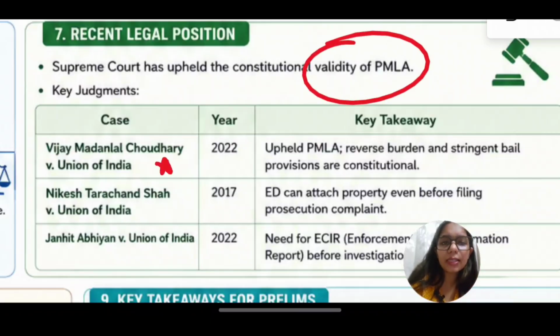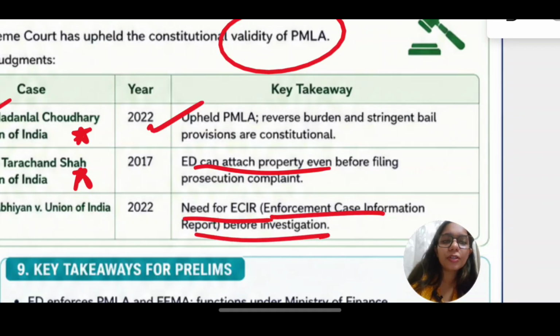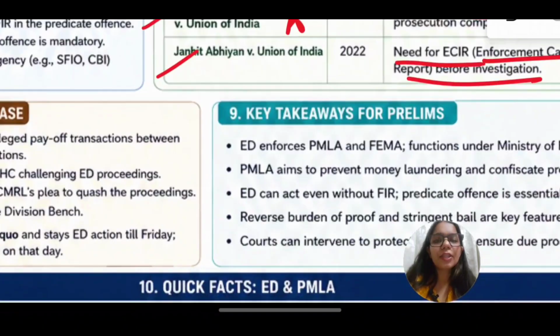These are the cases that you might want to remember: Vijay Madanlal Choudhary case, Nikesh Tarachand Shah case, Janhit Abhiyan case. All of these upheld PMLA and stated that ED can attach property, and there is no need for an enforcement case information report before investigation.